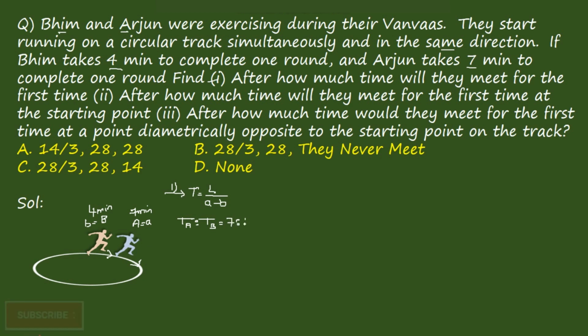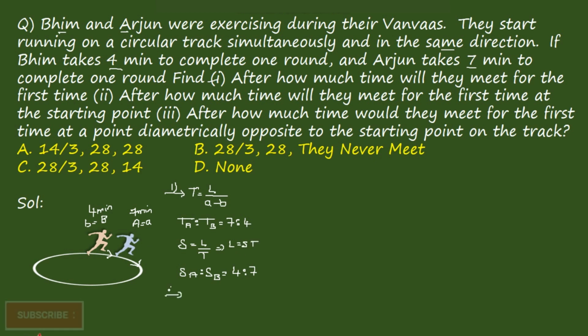is equal to 7 is to 4. But we know that speed is equal to length by time, so speed is inversely proportional to time. So we can write speed of A is to speed of B is equal to 4 is to 7. It is in the form of ratios. So in the form of ratios, we are defining the length. Here we can consider length is equal to speed into time.